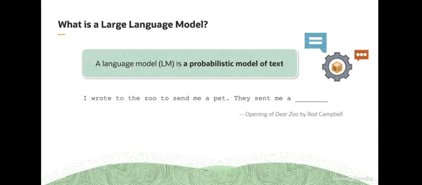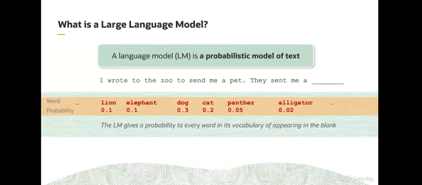What a language model will compute for us is a distribution over a vocabulary. That means the language model knows about a set of words called a vocabulary, and the language model is going to assign a probability to each of those words appearing in that blank. And it's important to know that when we run a sequence of words through a language model, we're going to get back a probability for every single word in its vocabulary, but no words outside of its vocabulary.